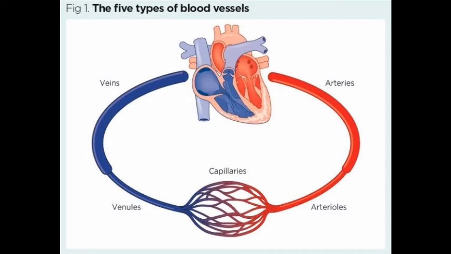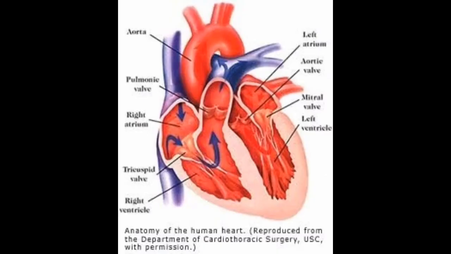So our heart is the main organ, and the blood brought in by the veins to the heart is taken to the lungs, where it becomes oxygen rich and is brought back to the heart. Okay children, the oxygen rich blood is taken by the arteries to the various parts of the body, and the network of capillaries joins the arteries and the veins. So in this circulatory system, our heart is the main part and arteries and veins are the blood vessels.